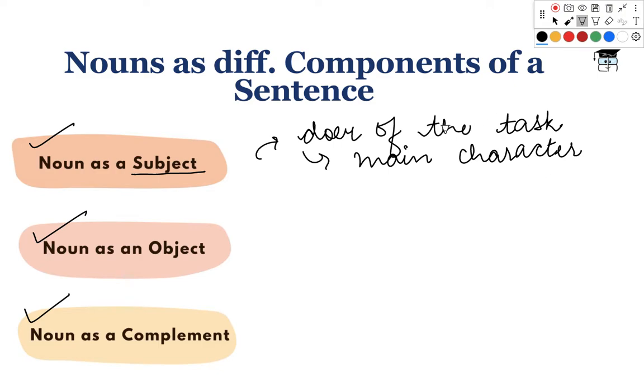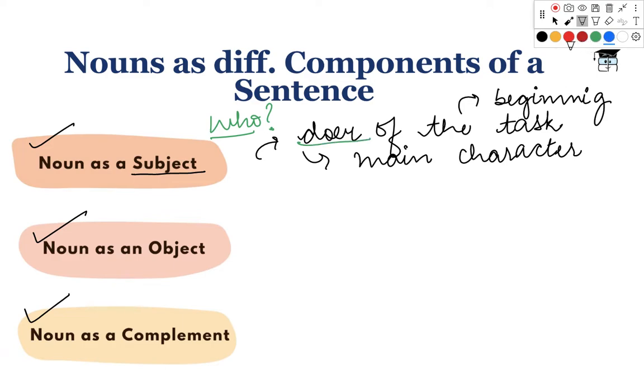Okay, generally this appears in the very beginning of the sentence. That means a subject will be written in the very beginning of the sentence, and it can be identified by asking the question who. Who did the task? Who is the doer? Right.